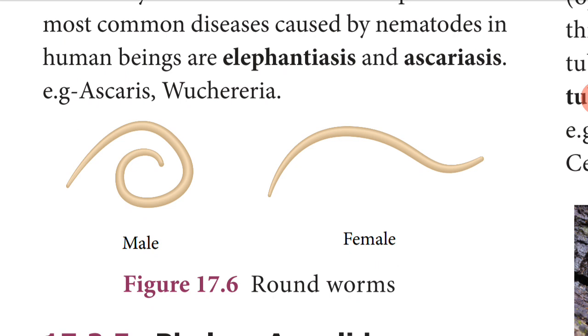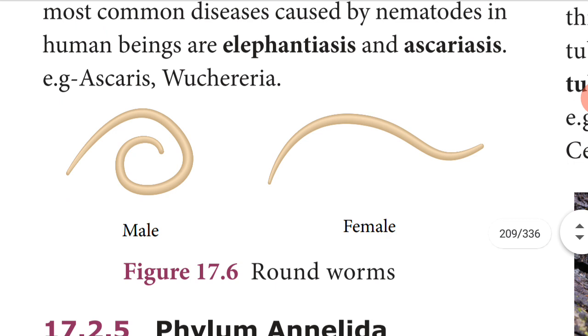Bilateral symmetry means only one plane can divide the organism into equal halves. So it is bilateral and triploblastic. Triploblastic means three germ layers are present. And the body cavity is a pseudocoelom. They are free living or parasitic.